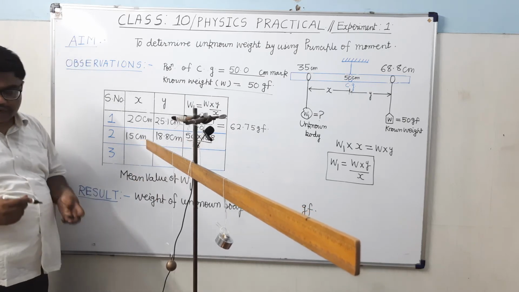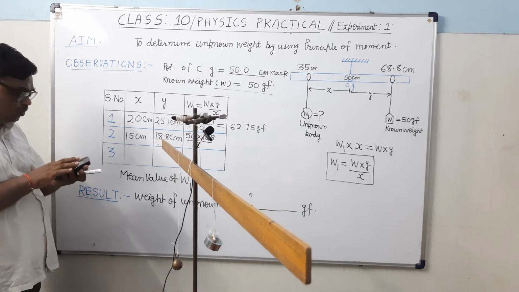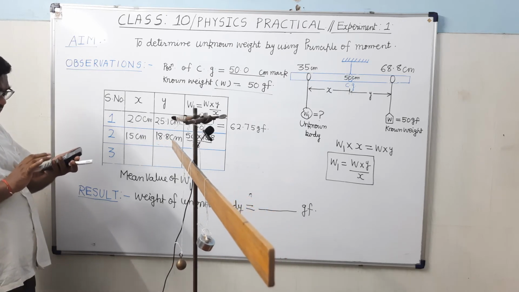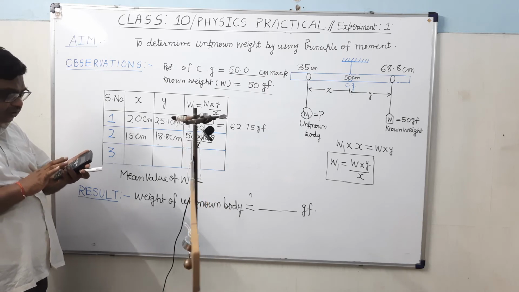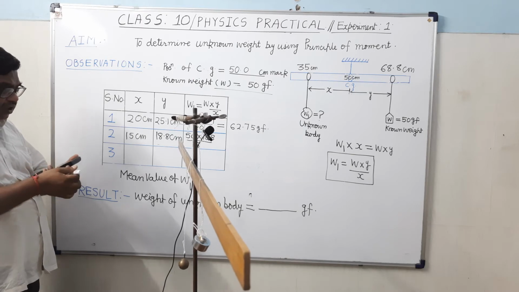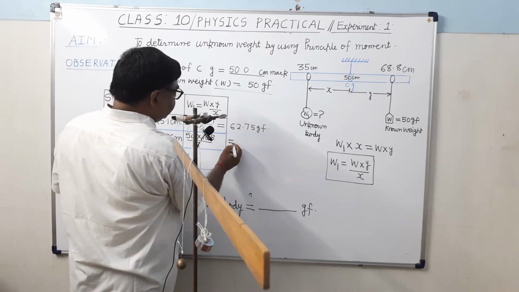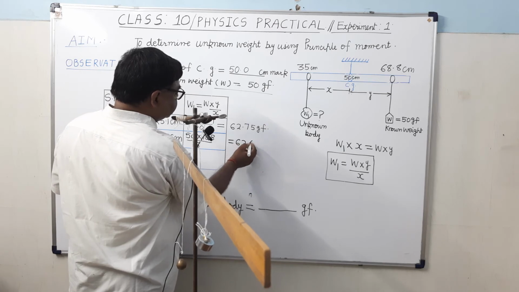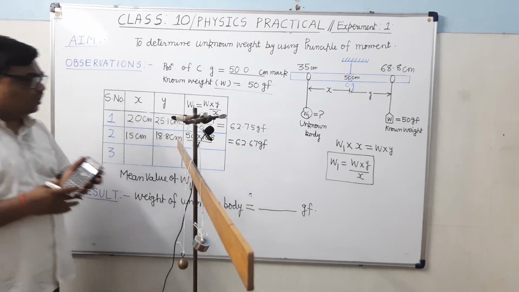When we calculate, it will come nearly to the previous value. If it is not coming close to the previous value, then it means you have committed some mistake. So it is coming 62.66, and I will take it as 62.67 gram force. It's clear?